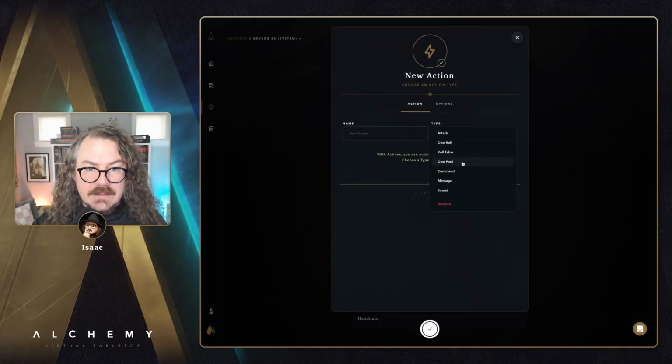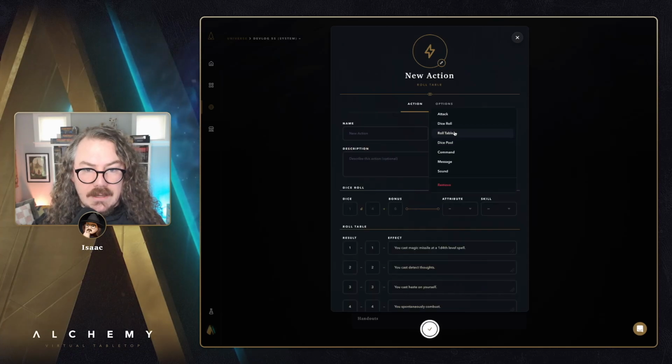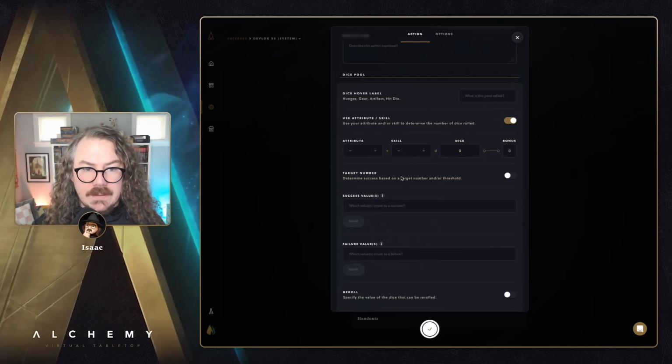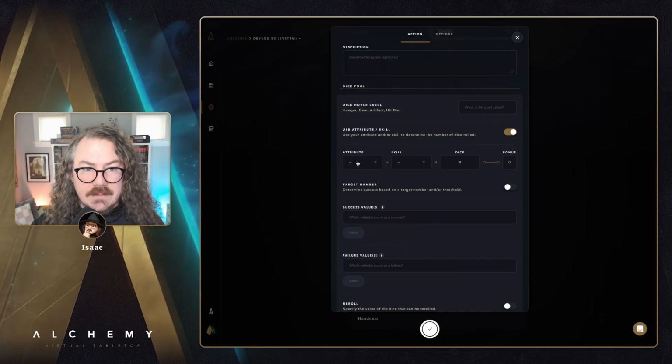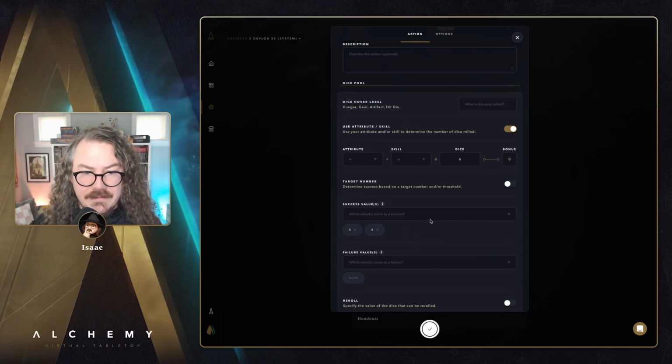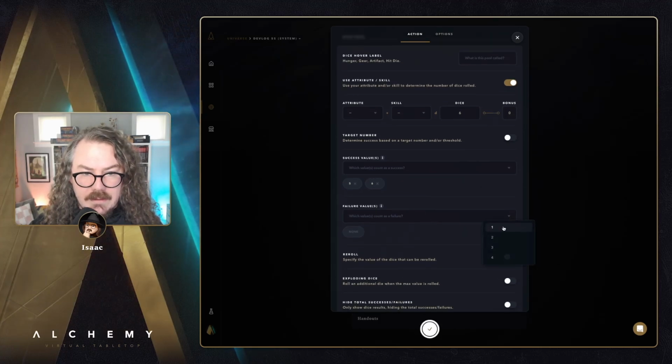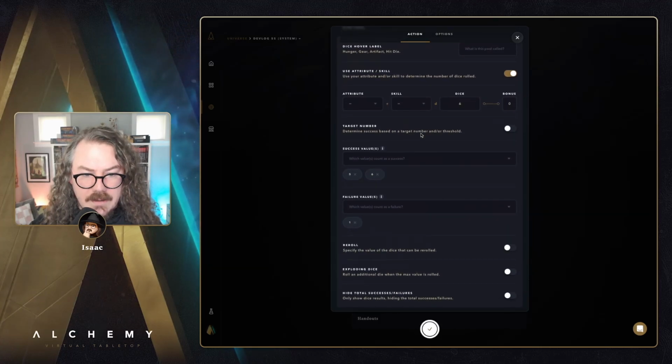We'll make these something a little more exciting, like a dice pool. We're going to mix and match here. We'll make a dice pool that uses D6 dice. And we'll count success on a 6 and a 5. I think I'm going out into the wilds here, so we'll see what happens with this.